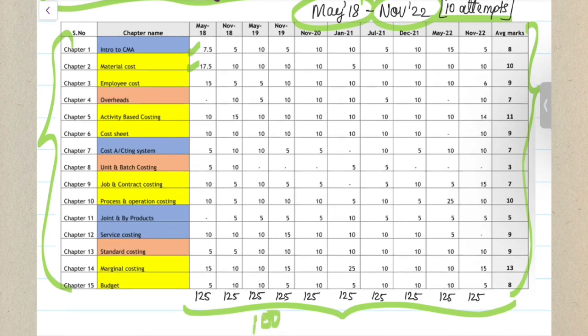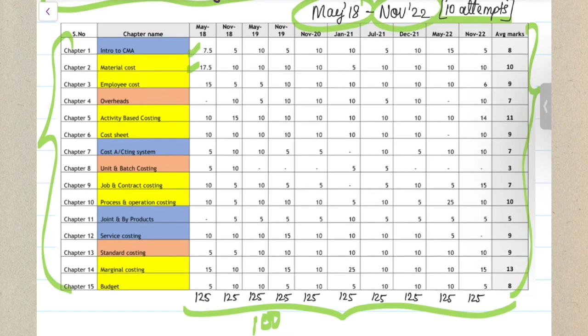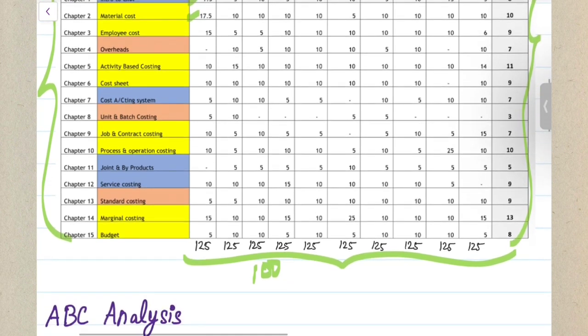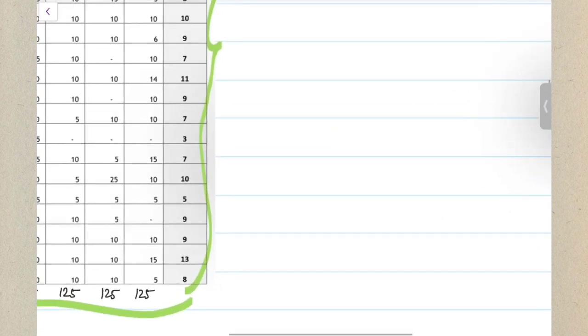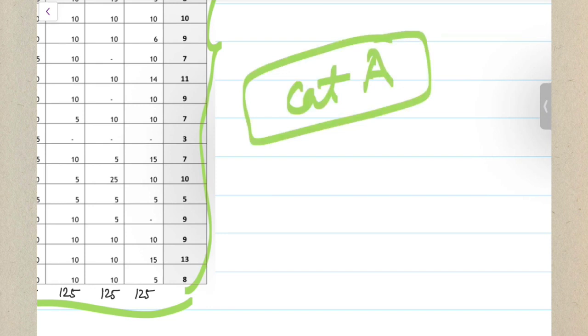Based on this 10-attempt analysis that you can see on your screen, I have come up with a strategy, a plan. If you had followed this plan, and if you had read these Category A chapters, surely in every exam you could have easily scored 70 plus. These Category A chapters, the most important ones I'm going to tell you, have in every single attempt come for more than 70% of the marks in your examination.